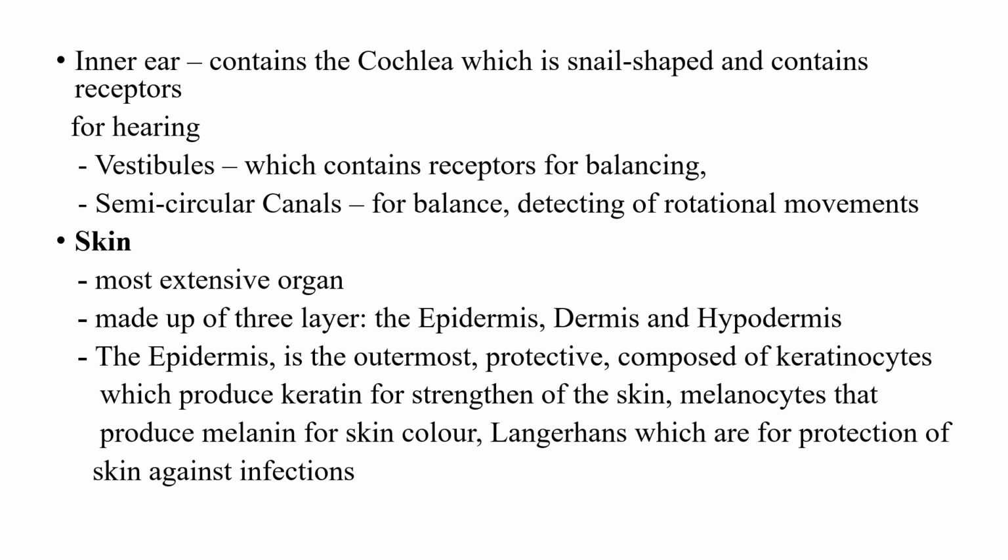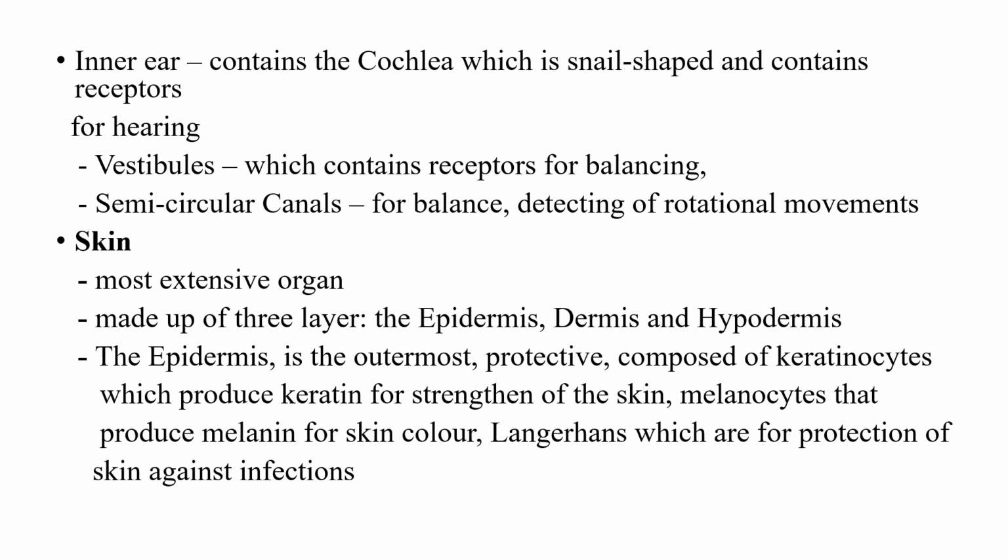Then we also have what we refer to as the semicircular canals. The semicircular canals are also used for balancing. They detect rotational movement. That is, when you are having a rotational movement, the semicircular canals usually detect this and help stabilize. So for balancing, we have the receptors, and we also have semicircular canals that are helpful in maintaining balance in the body.